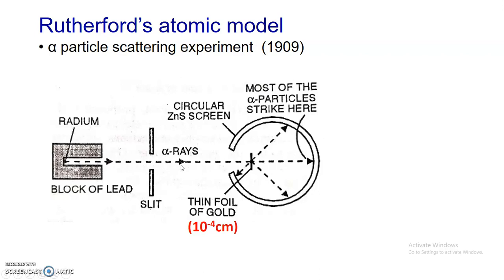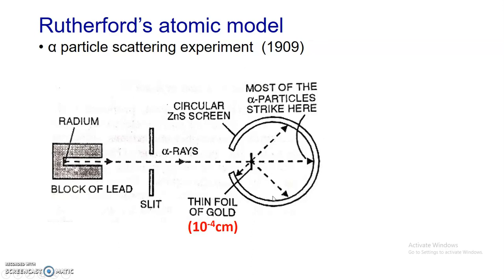A beam from radium is passed through a slit and bombarded on a thin gold foil, which is 10 raised to minus 4 centimeter or 100 nanometer thick approximately. This gold foil is surrounded by a circular zinc sulfide screen in order to detect the scattered alpha particles.